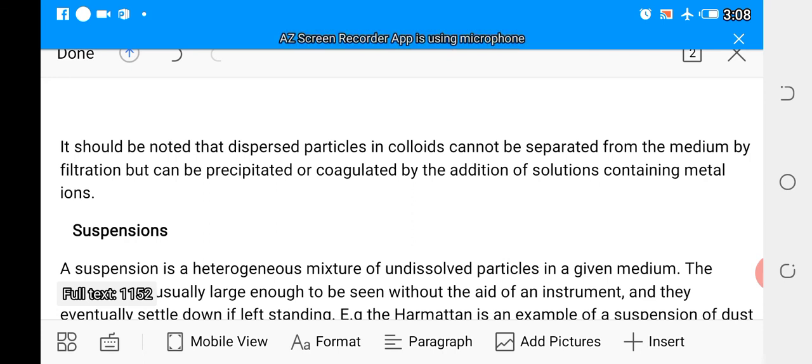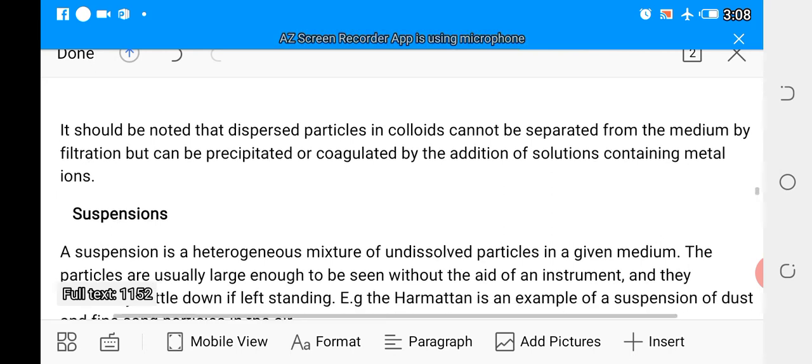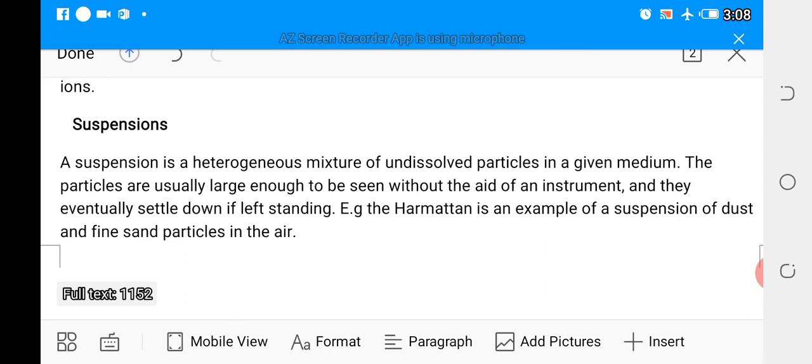Moving forward, we also have what we call suspensions. These suspensions are just like a false solution, but they are not really a false solution. What is different? A suspension is a heterogeneous mixture of undissolved particles in a given medium. The particles are usually large enough to be seen without the aid of an instrument. You don't need any instrument to see the particles present in what we call a suspension. And they eventually settle down if left standing.